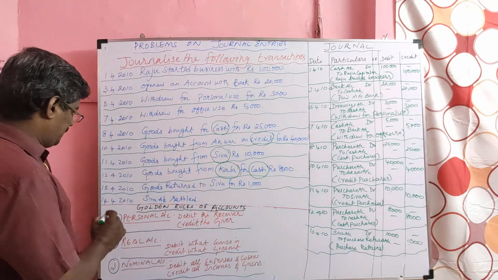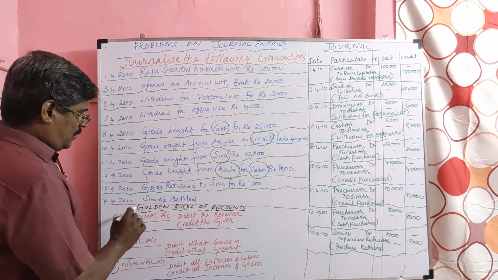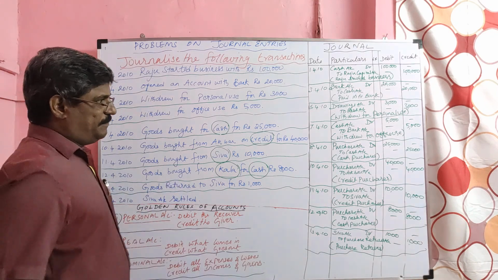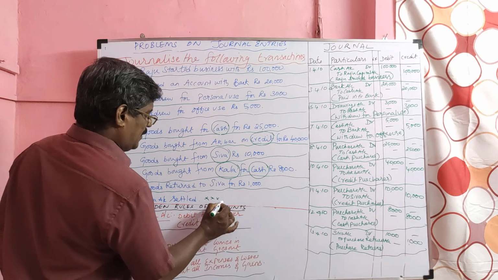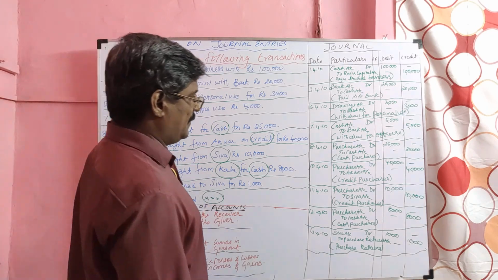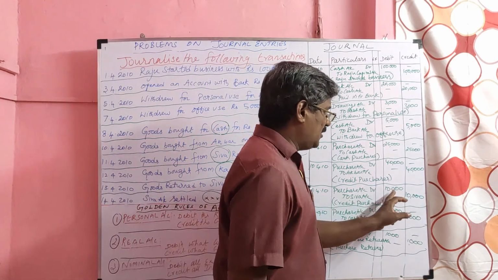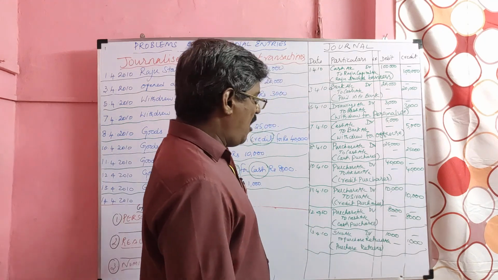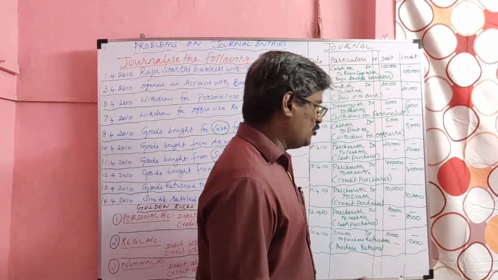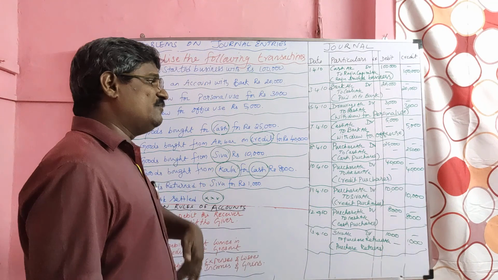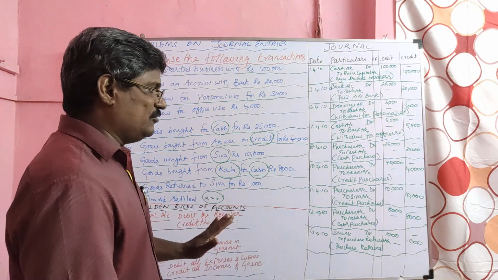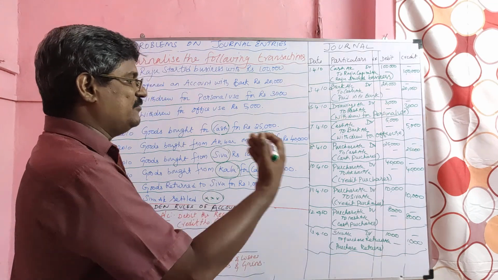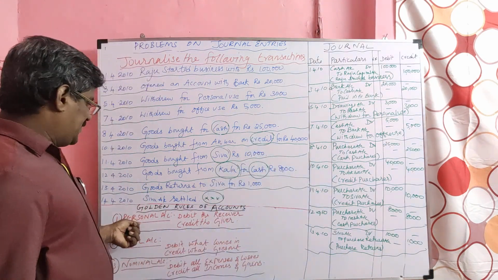The last transaction, 14th, Shiva account settled. The value is not given. So how much did we buy from Shiva? 10,000 worth of goods we bought. Of which how much we returned? 1,000 rupees we returned. So how much do we owe to Shiva? 9,000. So we are settling means we are paying the entire amount to Shiva. Now we are paying money to Shiva. Shiva is a personal account.